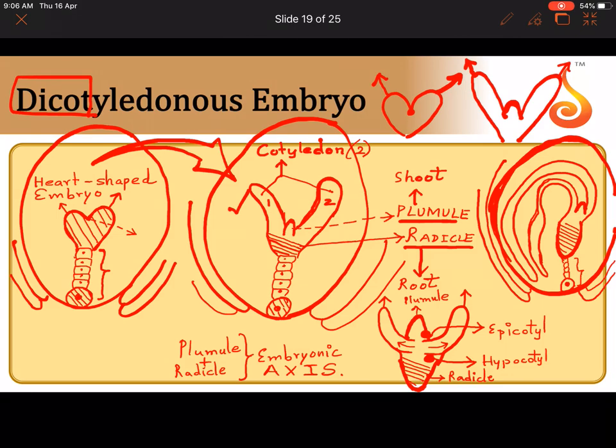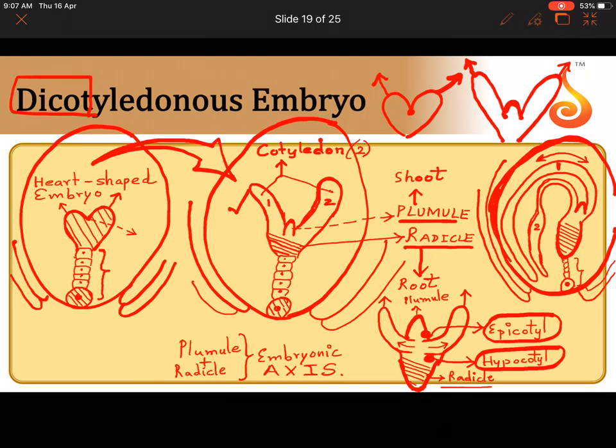And see how small the suspensor has become. And what is this large coiled part, the folded part? How many cotyledons are there? 1, 2. Two cotyledons are there, folded upon themselves. Correct? And now see what is sitting between the cotyledons, the plumule. And I told you, above the point of cotyledon emergence is called epicotyl. Below the point of emergence, the region of the embryonal axis is called hypocotyl. Below the hypocotyl is the radicle which I have shaded here. And above that there is a mound which is called the plumule.